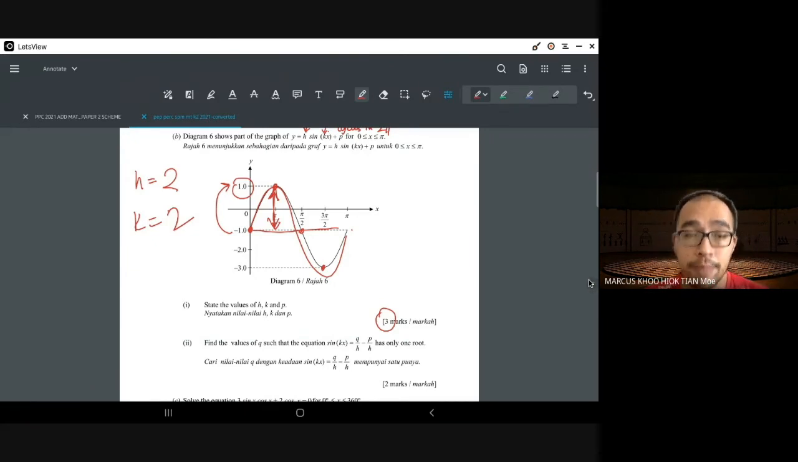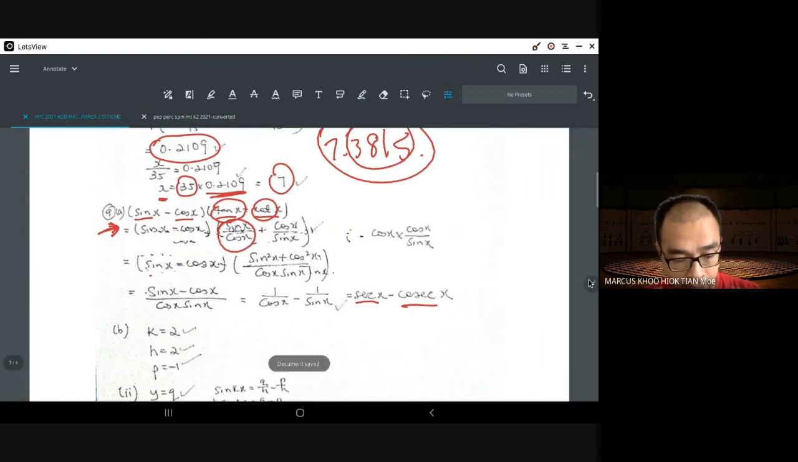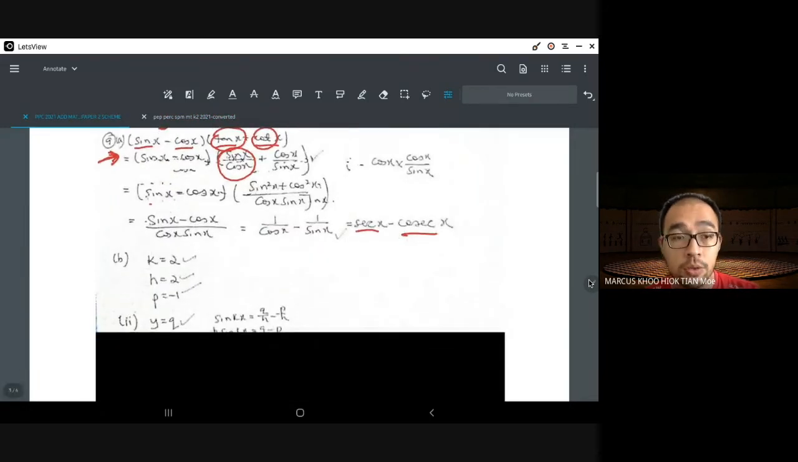Okay, and p is you move the whole graph up or down from zero. Okay, so since this is a sine graph and it starts with 0, it's obvious that we have moved this graph down one step. Okay, so P will be equal to down one step. Okay, equals to negative 1. So H equals to 2, K equals to 2, P equals to negative 1.